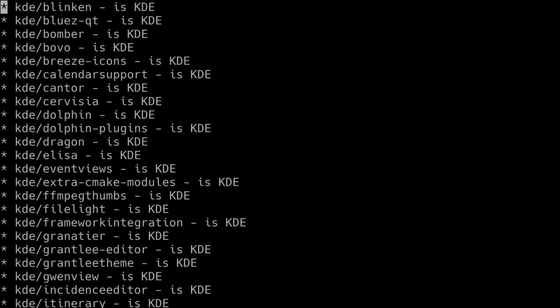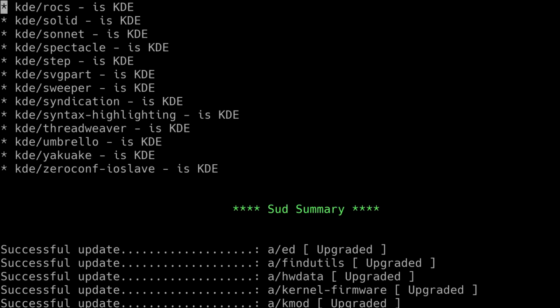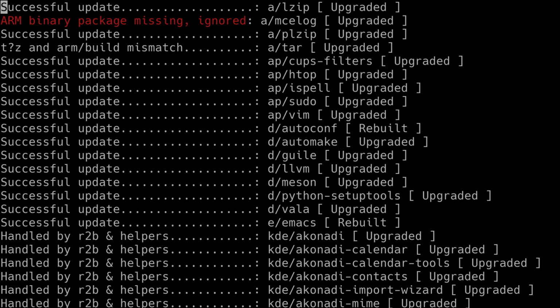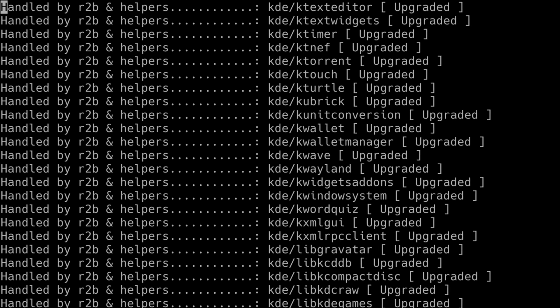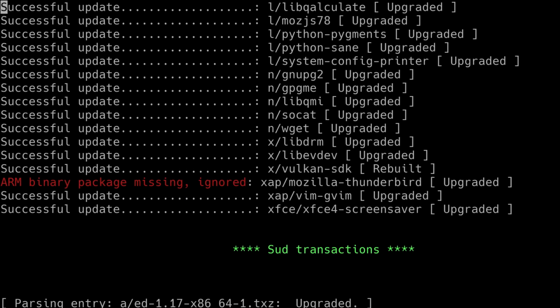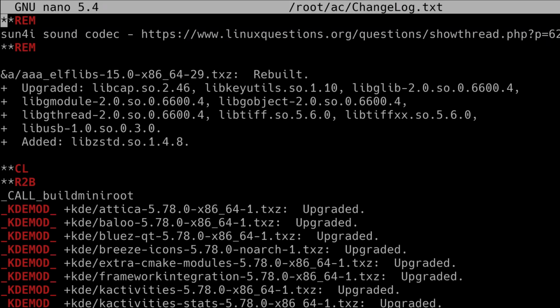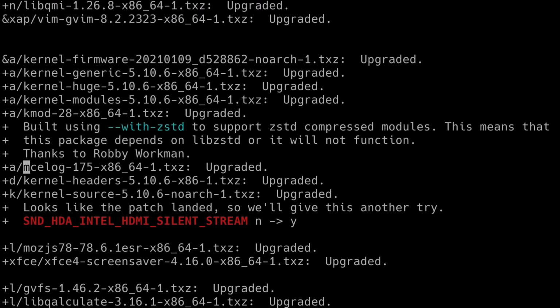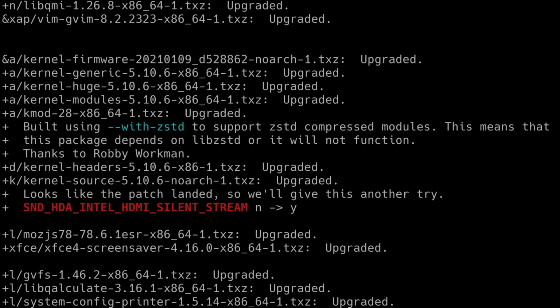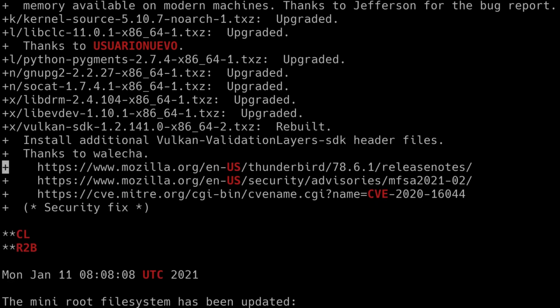So I'm just scrolling through the list here, and it's going to show me as well that there's a missing package for MCE log. So I need to remove that from the build list, and the same with Thunderbird. So I'm just going to quickly remove those. I need to make a change to the build system to mask this stuff out. Once it starts bothering me, I'll actually do that, I think. So I'll snip those out.